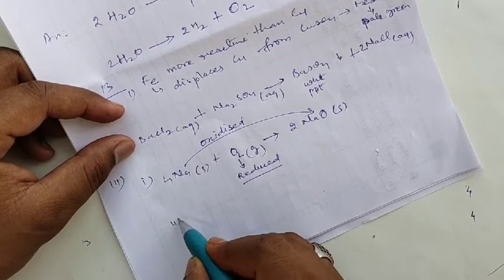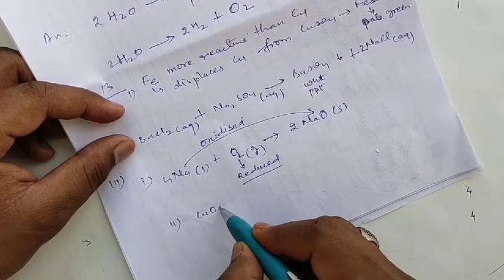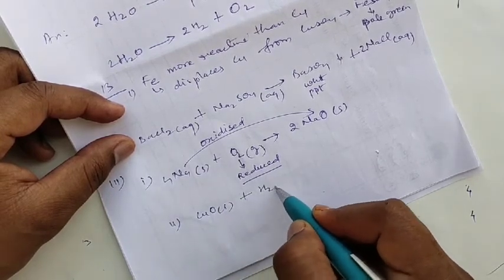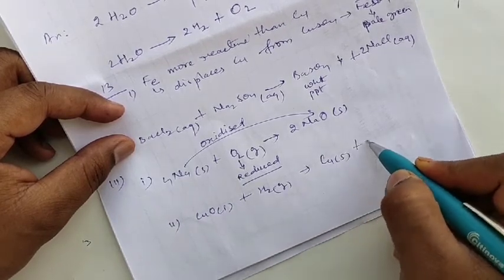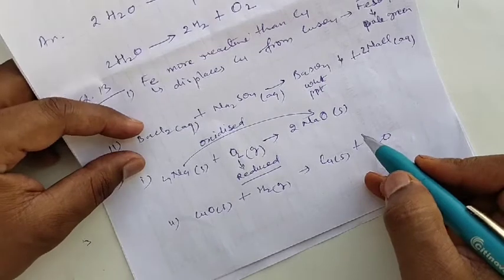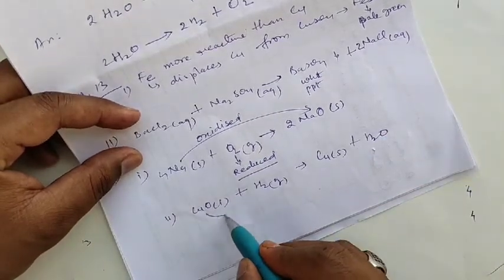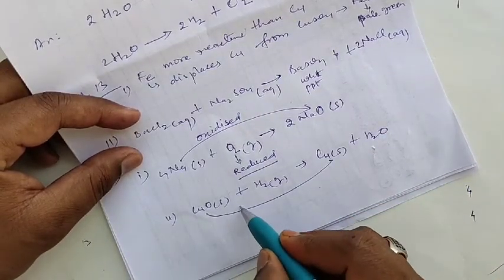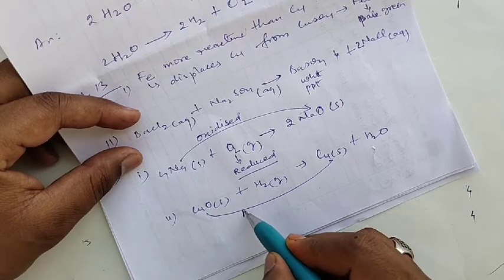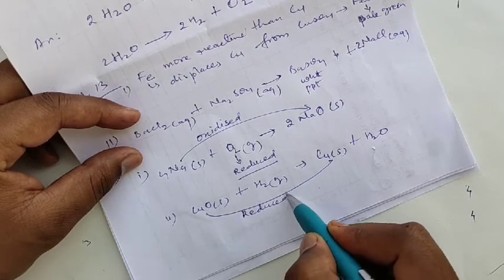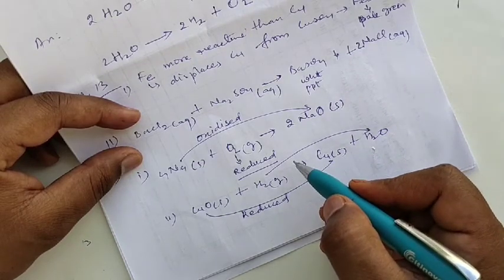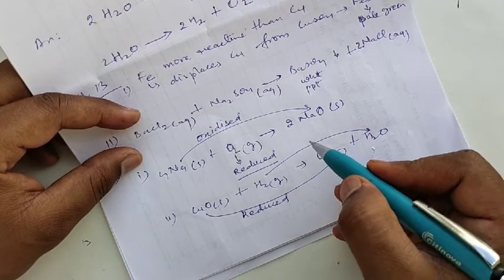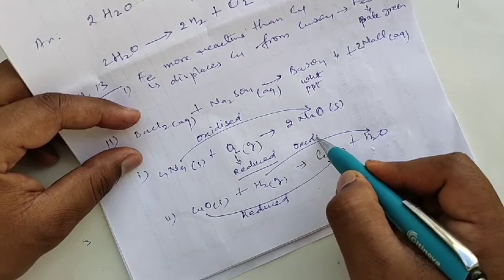The next is when copper oxide reacts with hydrogen gas, it gives copper plus water. Here you can see the copper loses the oxygen, so it is reduced, and hydrogen gains the oxygen, so we can say it is oxidized.